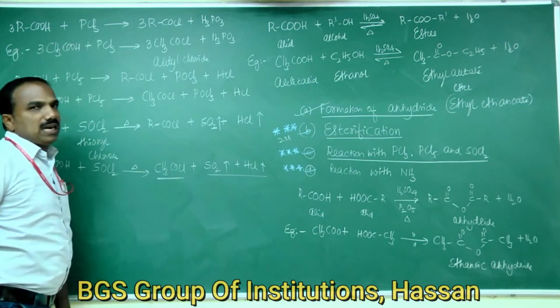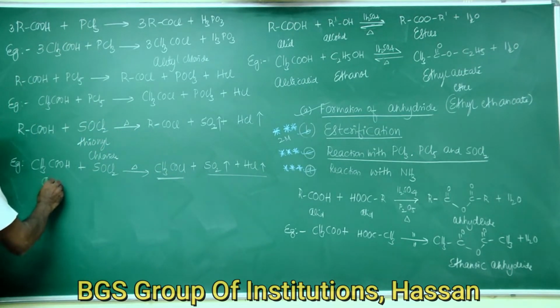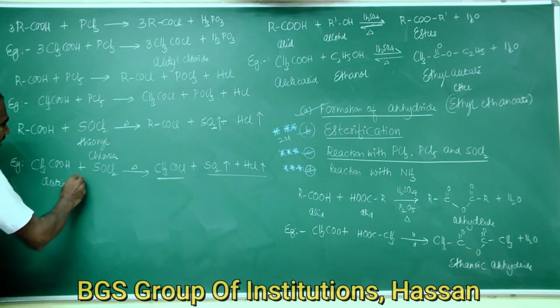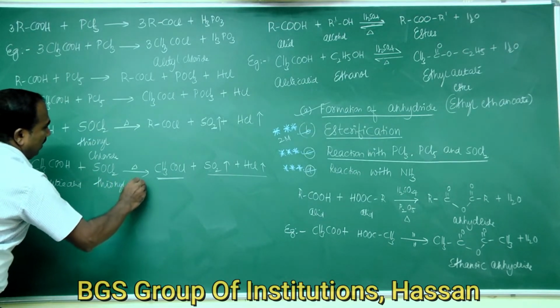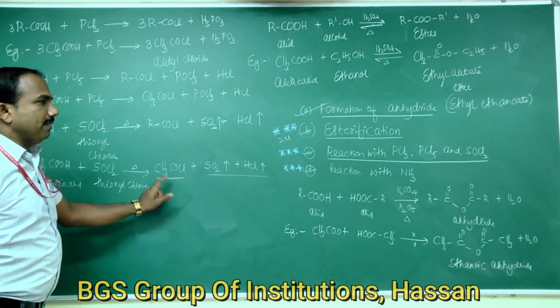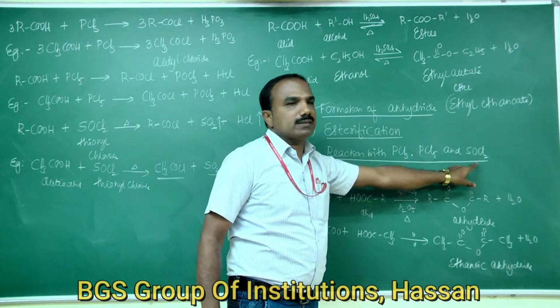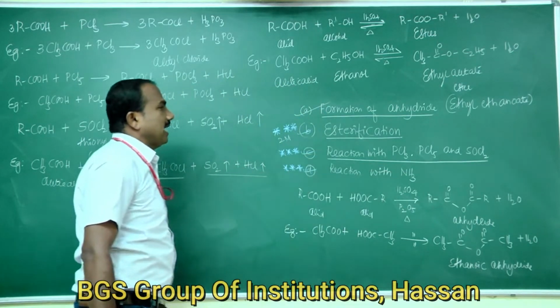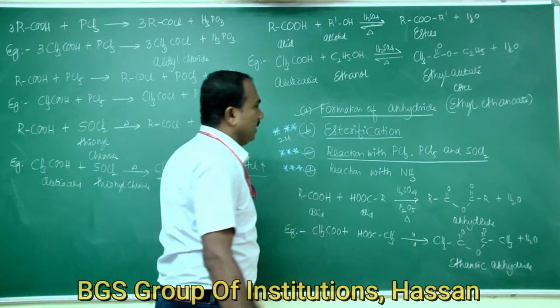Therefore, pure acetyl chloride can be prepared by treating acetic acid with thionyl chloride. So this is the third reaction, reaction with PCl5, PCl3 and thionyl chloride.